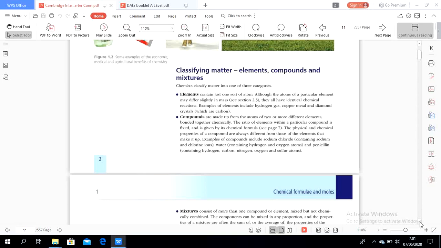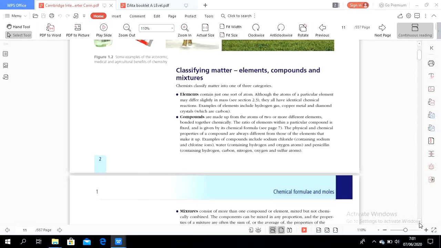Okay, next, compounds. Compounds are made up of atoms of two or more different elements bonded together chemically. The ratio of the elements within a particular compound is fixed.